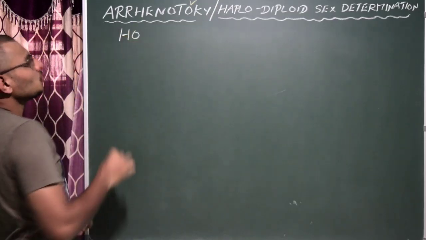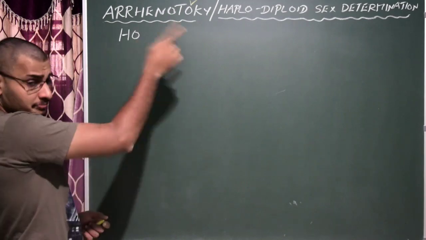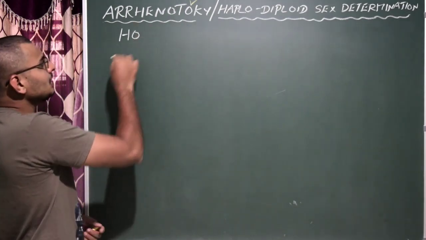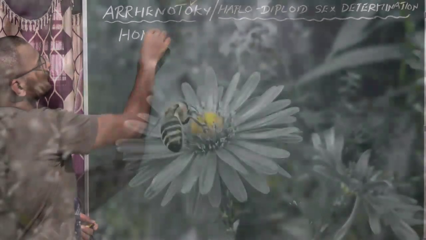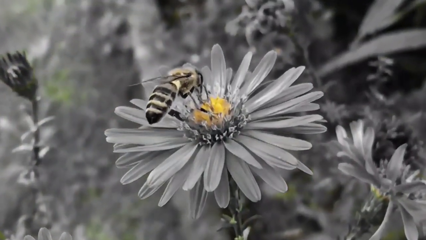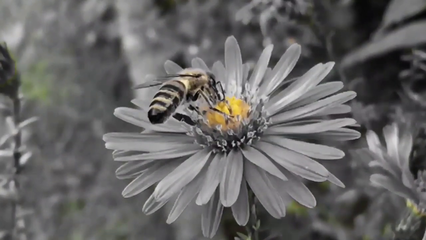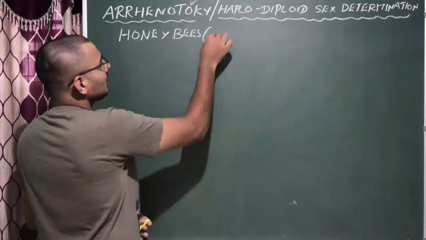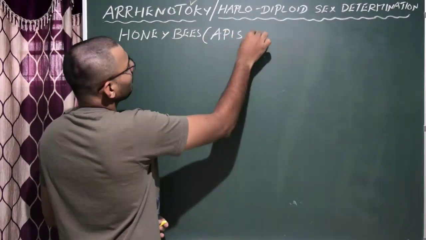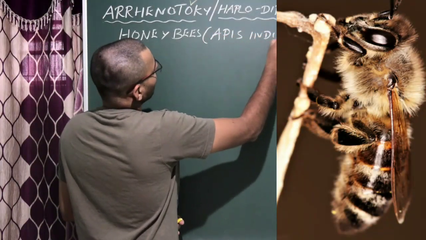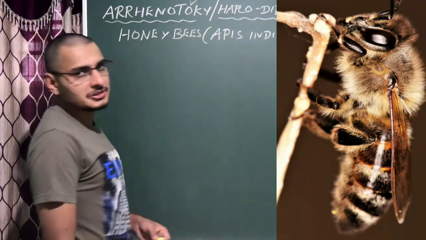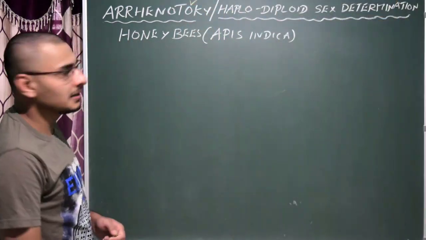You see arrhenotoky or haplodiploid sex determination in honeybees. The scientific name of the Indian honeybee is Apis indica. Just remember it, Apis indica, the scientific name of the Indian honeybee.